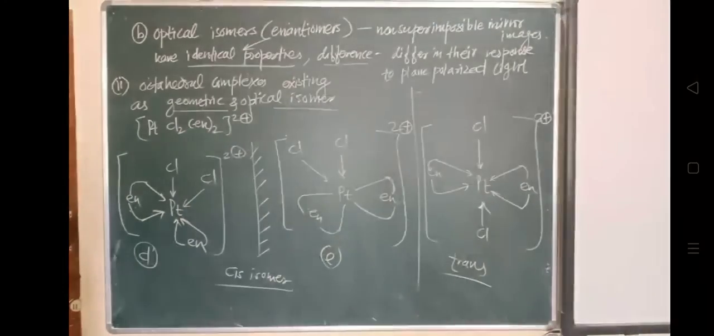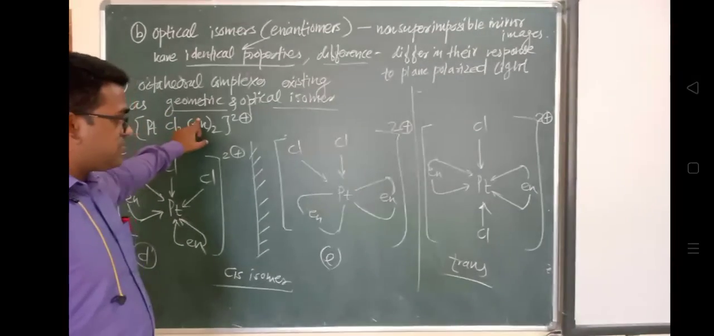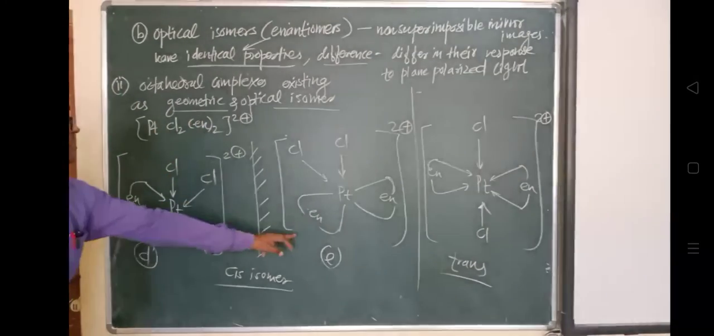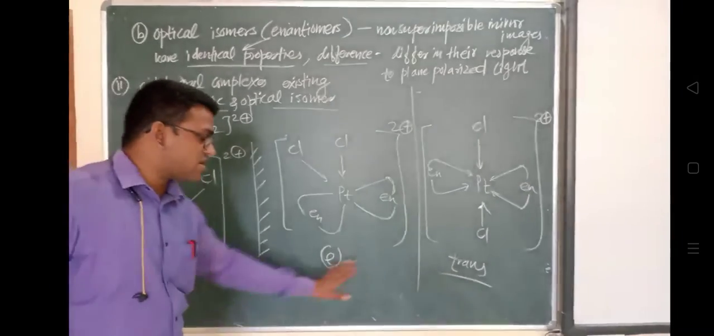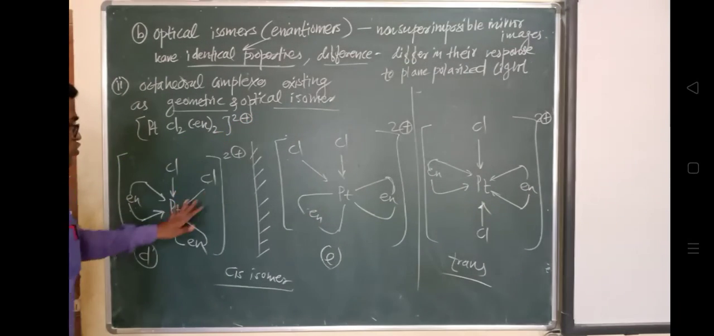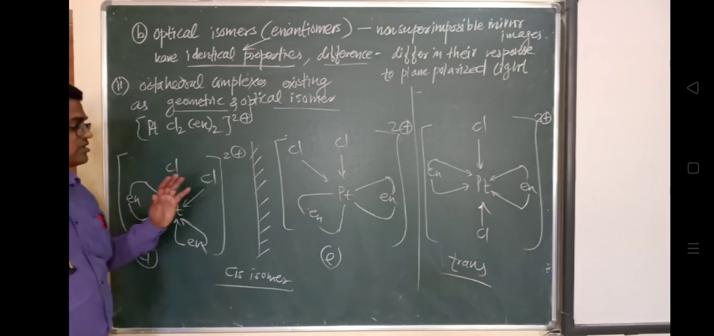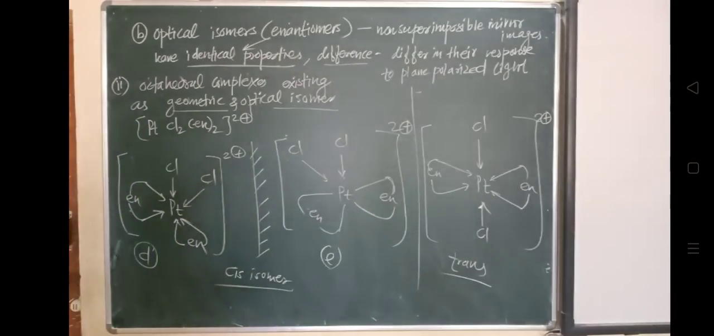So octahedral complexes exist as geometric isomers also. Geometric भी देखो, this is geometric. Cis and trans are the geometric isomers, and this one is looking like an optical isomer. So in this way, one is a dextro type and another is a laevo type of isomer in octahedral complexes. So this is about their classification.